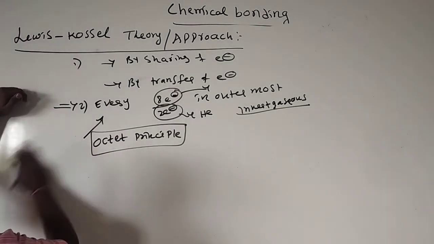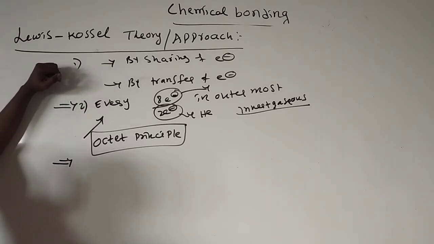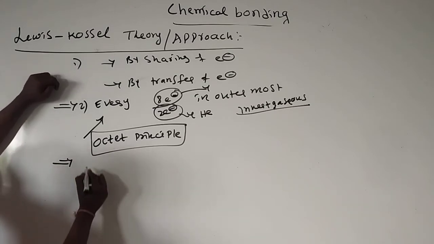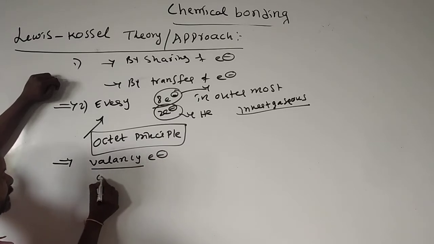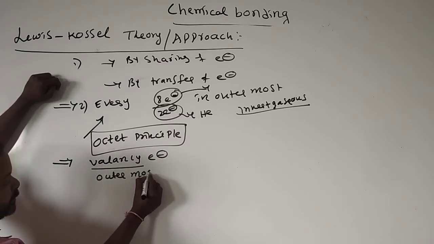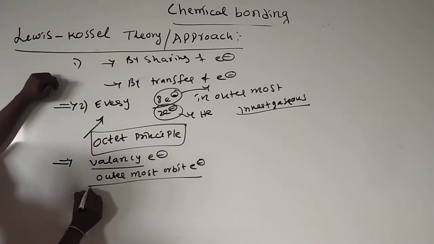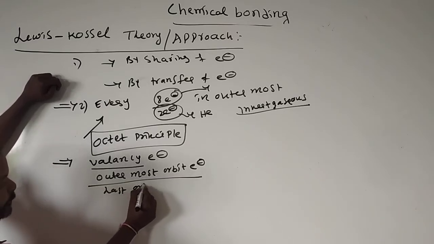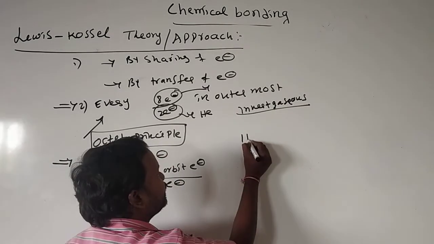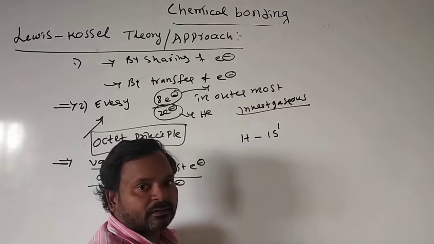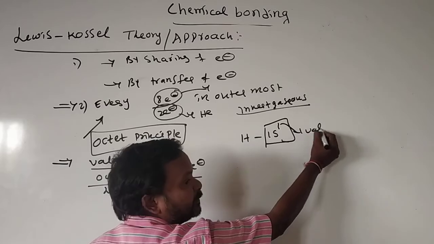Okay, see, when explaining the formation of the molecule, we need only valency electrons. Valency means outermost orbit electrons. What is the meaning of outermost orbit electrons? Last orbit electrons. Suppose hydrogen is there, 1s1 electronic configuration. This is the only last orbit, so this we call the valency electron.